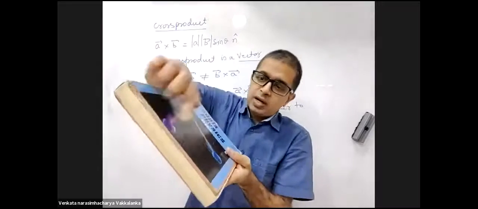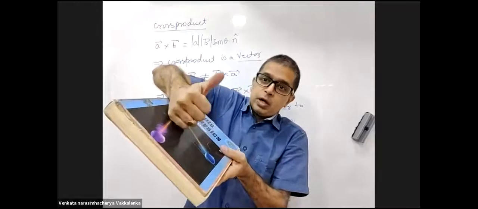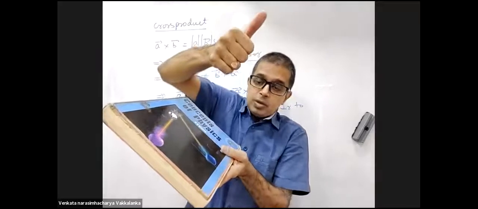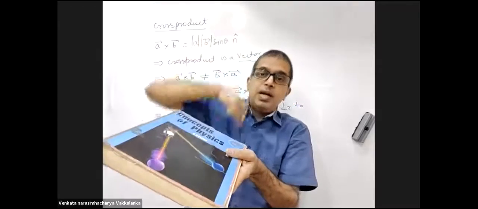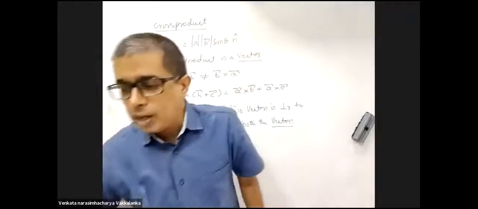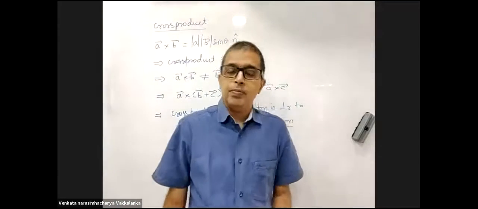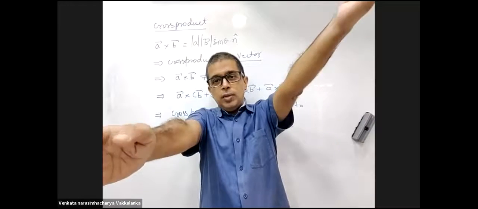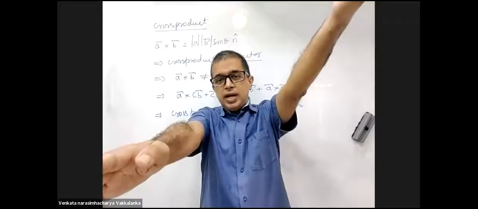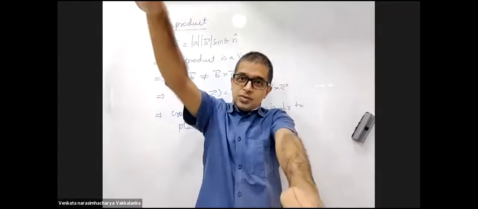A cross B will be perpendicular to the plane. B cross A will also be perpendicular but inverse. You take two lines, you can always draw a plane passing through both of them. I can draw a plane passing through both my hands.